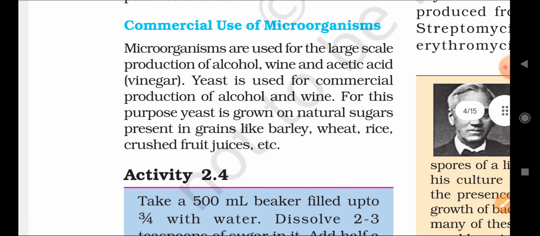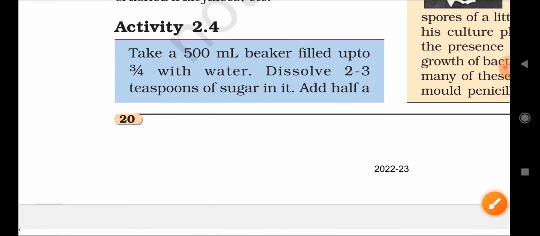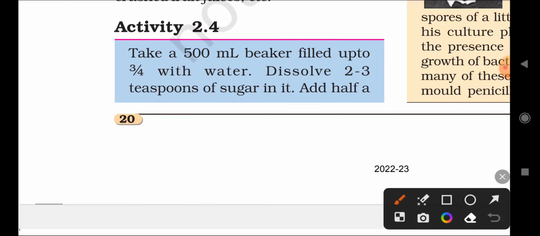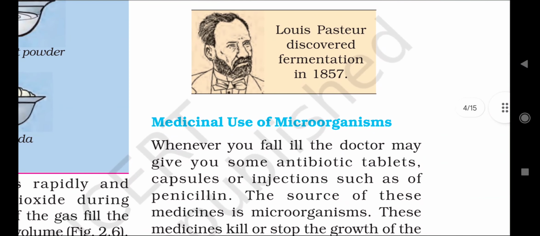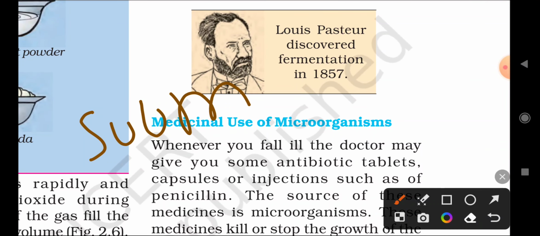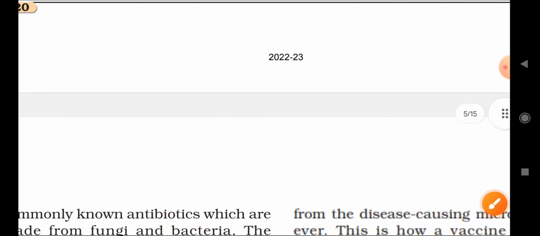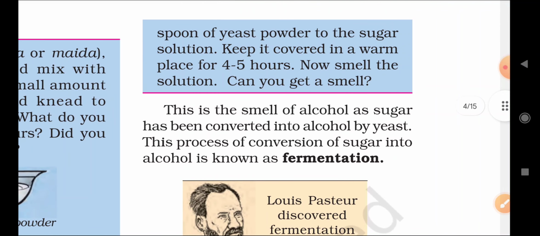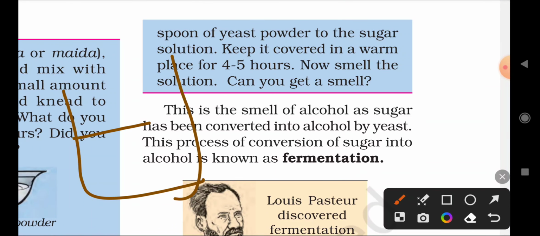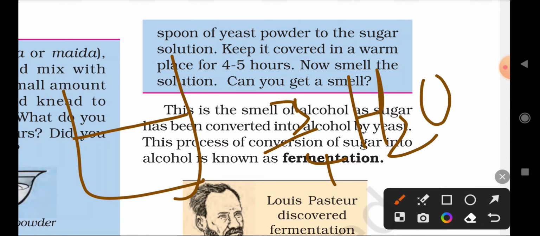Here, take a 500 ml beaker, fill it up to 3/4 with water, and dissolve 2-3 teaspoons of sugar in it. First of all, you have to take a 500 ml beaker, and in that you have to add 3/4 of water. The chemical formula of water is H2O, right? So add that in it.